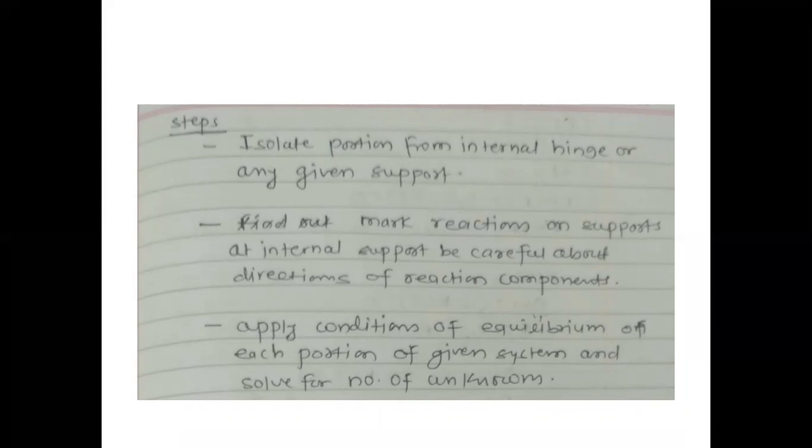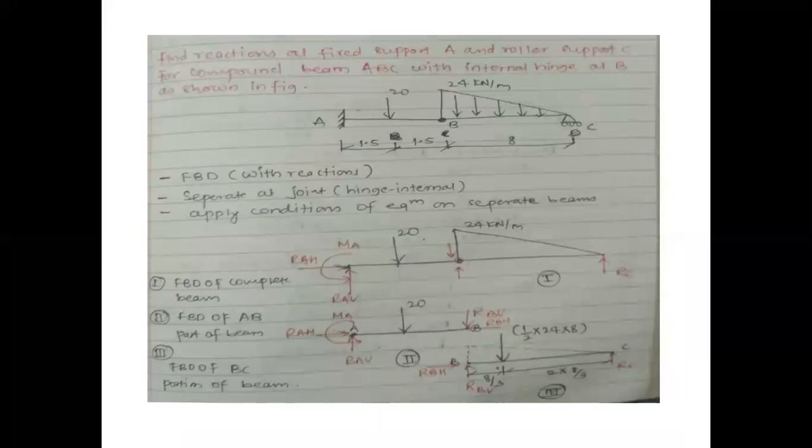Apply conditions of equilibrium on each portion of a given system and solve for the number of unknowns. Okay. We'll solve one problem. Find reactions at a fixed support A and roller support C. See, this is a fixed support and this is a roller support.